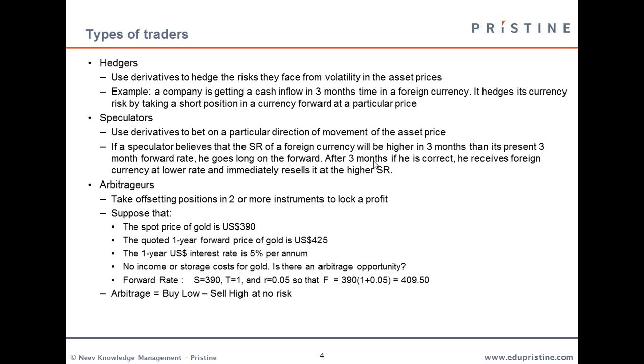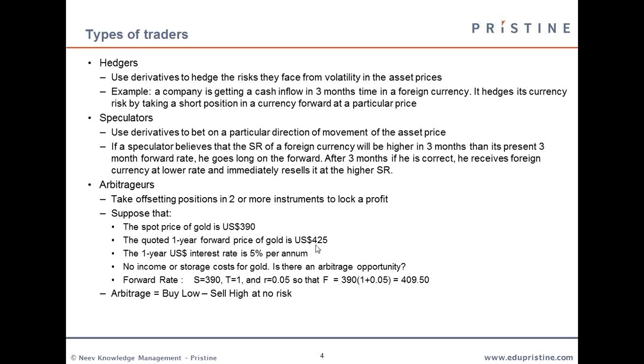Now, as we can see, the future price of gold is determined by the interest rate. The spot price is $390, the time involved is 1 year, and the interest rate is 5%. So the value of the future becomes the spot price times 1 plus the interest rate, that is $409.5. So it is known that in 1 year the value of gold will be $409.5. And at the same time, he can see that the 1 year forward price of gold is $425.